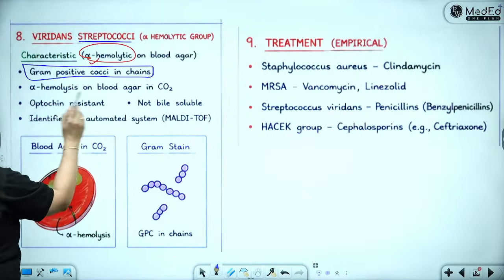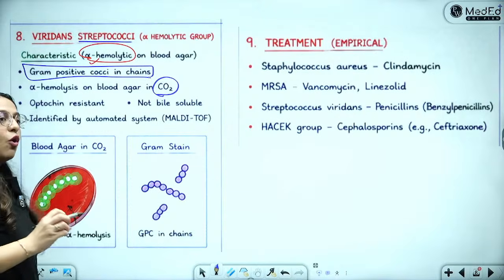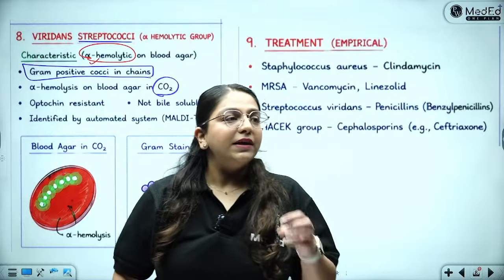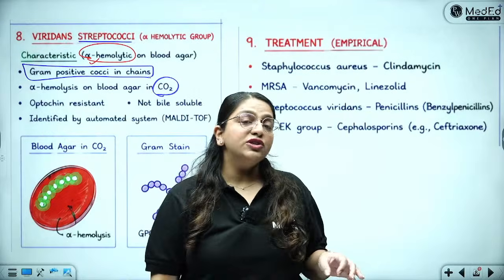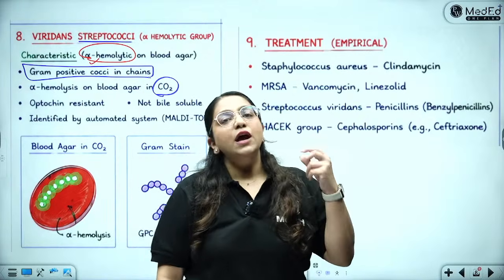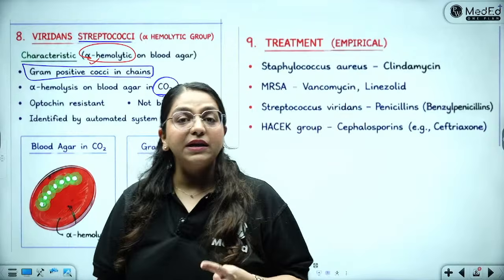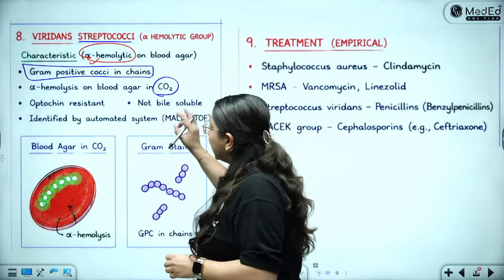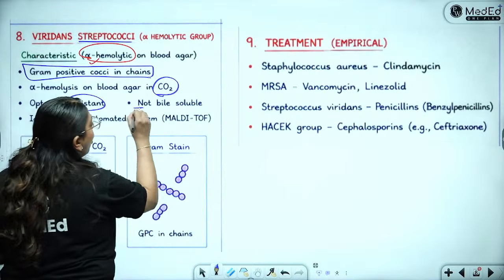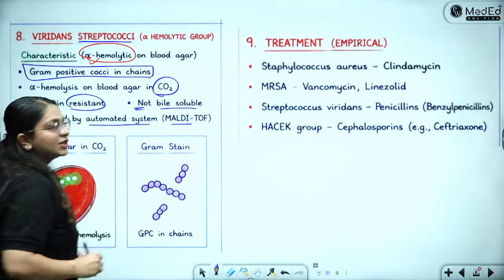They are alpha hemolysis on blood agar in the presence of CO2. They like CO2. Then we have always differentiated viridans from pneumoniae. What are all the features of Streptococcus pneumoniae? Optochin sensitivity, Quellung reaction, inulin fermentation, bile solubility, all of that is going to be negative here. So it is going to be optochin resistant. It is going to be not bile soluble. It is going to be identified by the automated system such as MALDI-TOF.